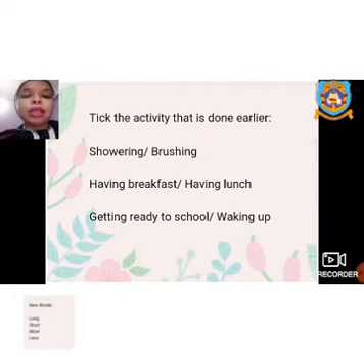If we have any meal in the morning, it is known as breakfast. At night you have dinner. You don't have dinner in the noon or in the evening. In the evening you have your snacks. Dinner you have only at night, and you sleep at night. These are the activities we do with the parts of the day. The parts of the day are divided into four types: morning, noon, evening and night, with the position of the sun. So these are the things that we have learned in the last class.